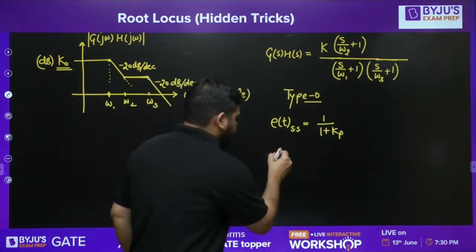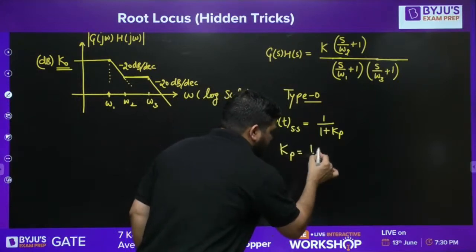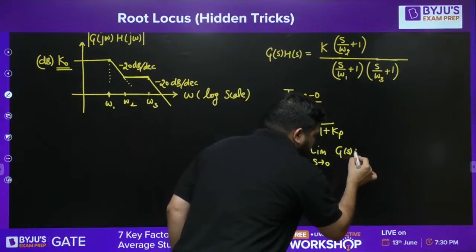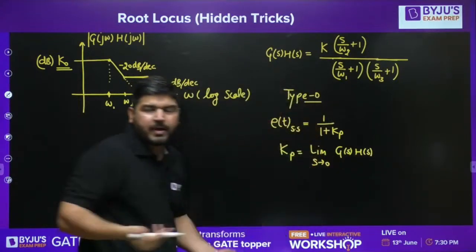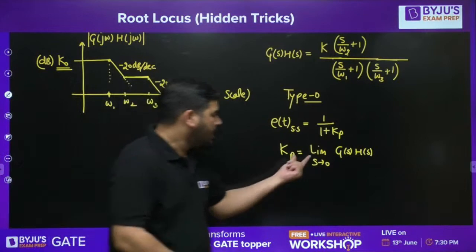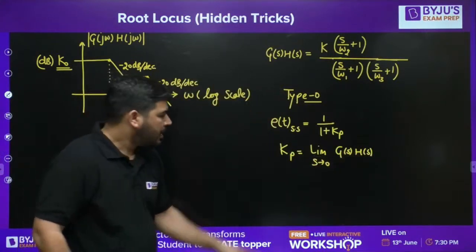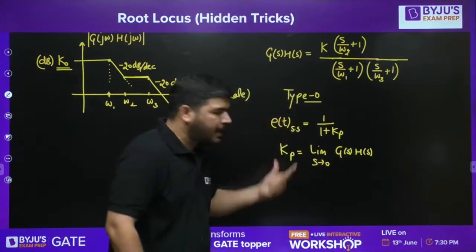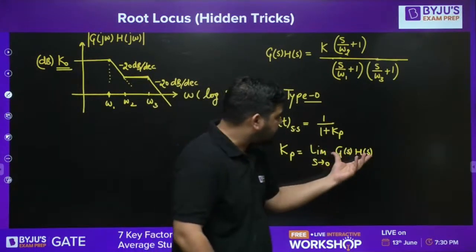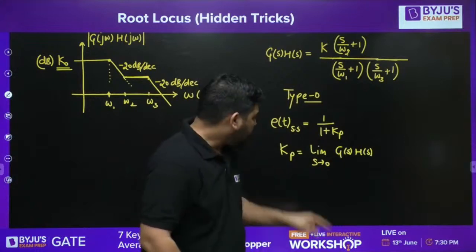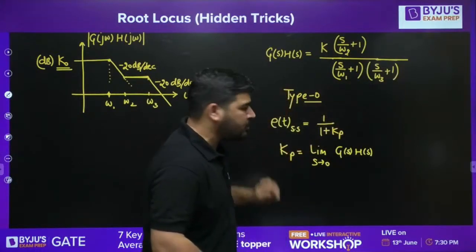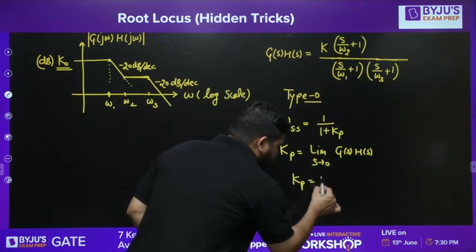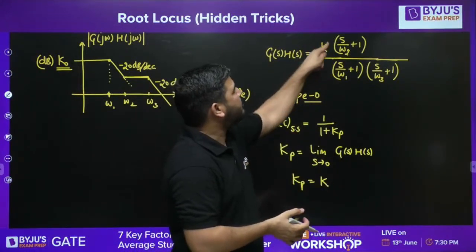How to calculate Kp? We know that Kp is equal to limit s tends to 0 of G(s)H(s), and H(s) is already 1. By default we are taking that unity feedback is there. So I can write Kp like this. Now once you got this G(s)H(s), you can easily calculate Kp. And if you put s equal to 0 in this expression, then Kp has to be equal to this K.